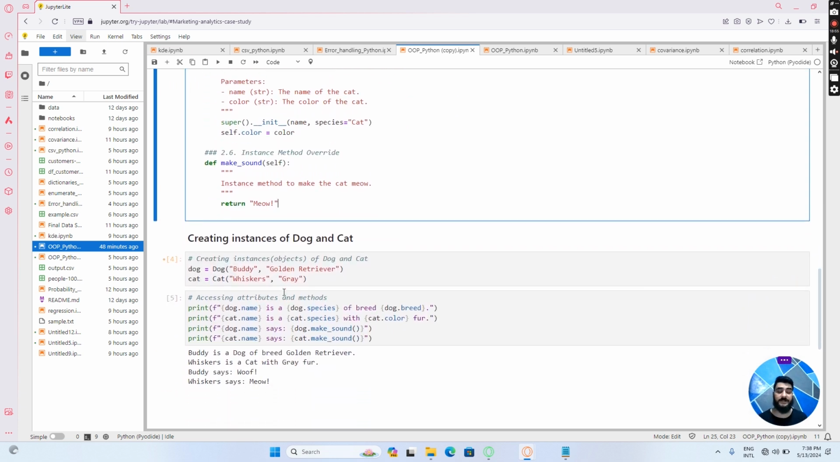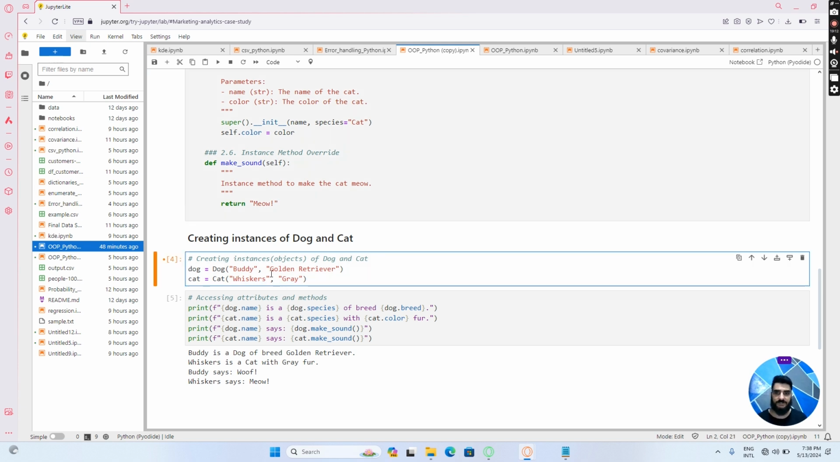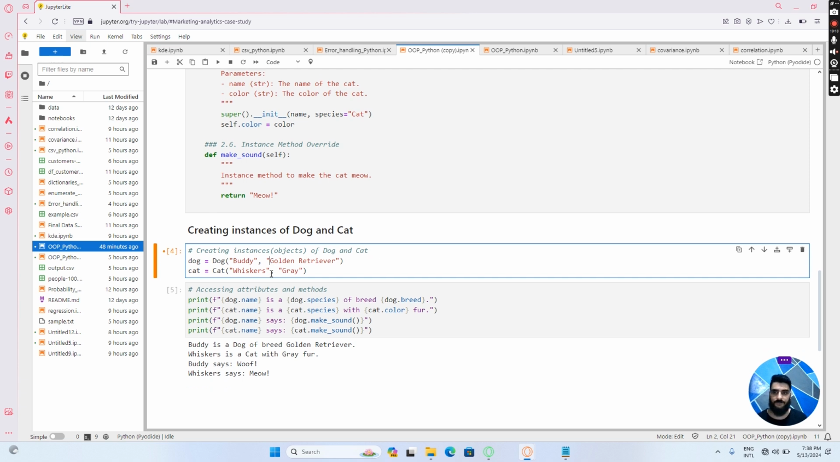Okay, remember that an object is actually the instance of the class. So an object is the main entity, whereas a class is like a template or blueprint. Right now in this section of the code, we are creating the objects, or instances, of the classes cat and dog.